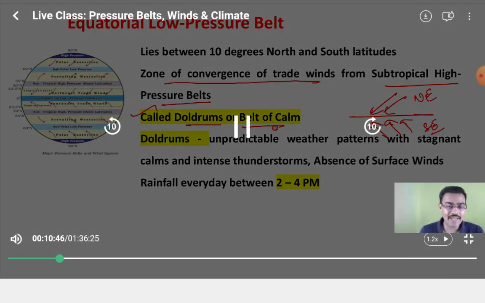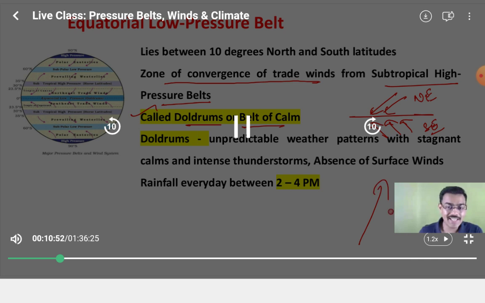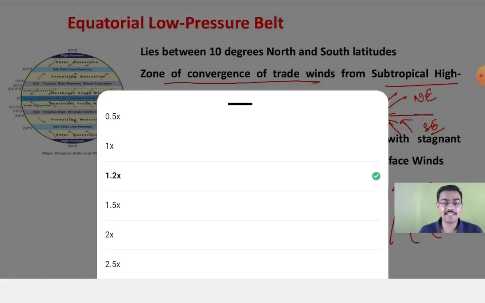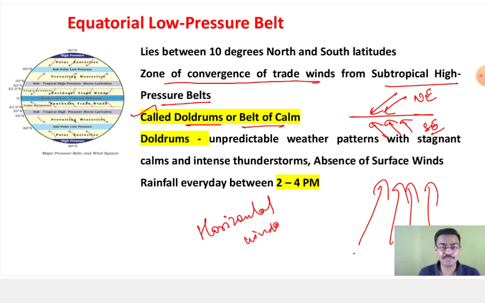Now why is it called the belt of calm or the doldrums? It is an interesting story. Since the air is rising, there is not much horizontal wind. Now what is this horizontal movement of air? That is what we discussed in the previous session. Horizontal movement of air is your wind. Since the air is rising, you don't have horizontal motion of air, so you will find very calm conditions. You feel like you are stuck in this region and will not be able to move. That is why it is called the belt of calm.